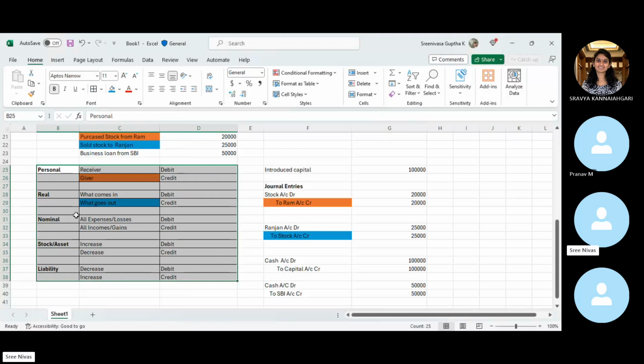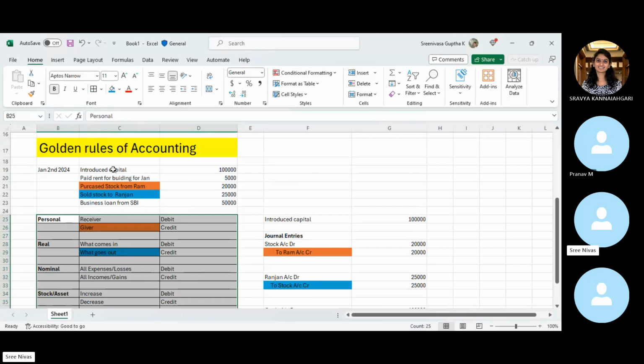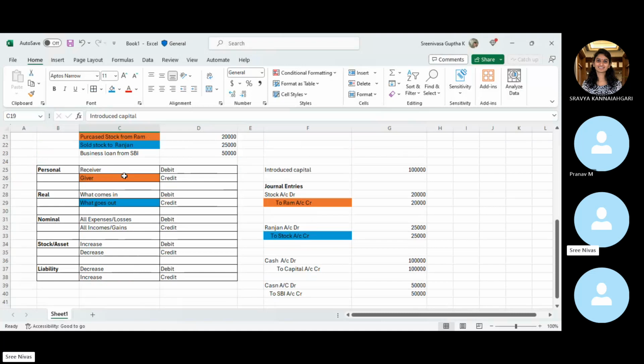Just remember what is happening with the cash and see what it is connected to. First thing first, we have to see what is happening with the cash, whether it is increasing in our books of accounts or decreasing. Let's say if it is a payment or a receipt, accordingly we have to record the transactions.